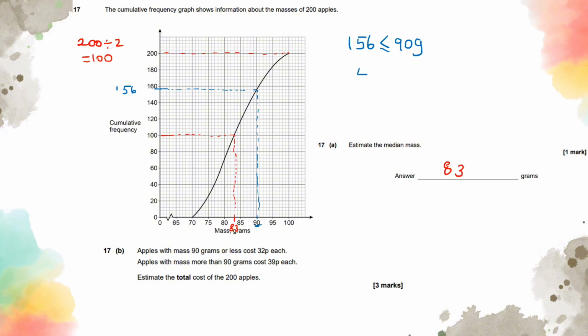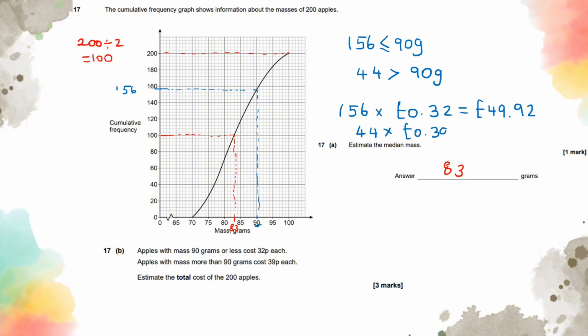This would mean that, to total it up to 200, I will have 44 that are greater than 90 grams. Okay, so if 156 of them are going to cost us 32p, when I times this, it gives me £49.92. And the other 44 will cost us 39p, which gives us £17.16. When we add them, it should give us £67.08 in total.